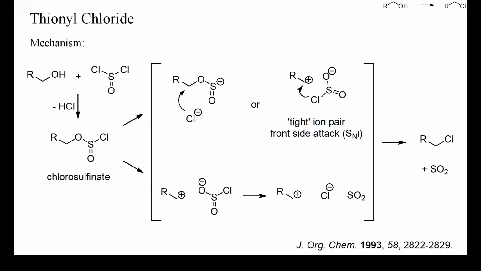It is assumed that this so-called SNi reaction, i for internal, proceeds via a tight ion pair, from which the ions do not diffuse away, despite the absence of covalent bonds. This is, however, not always the case, and many thionyl chloride-mediated deoxychlorinations proceed with inversion of configuration.